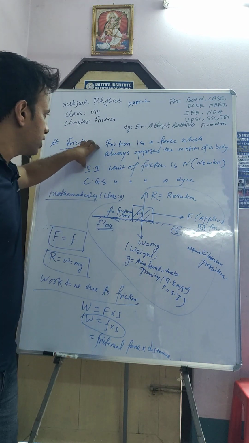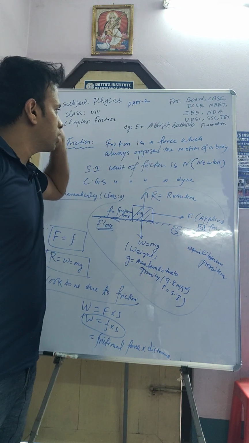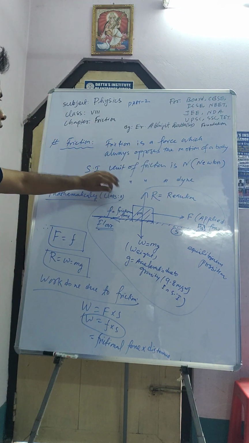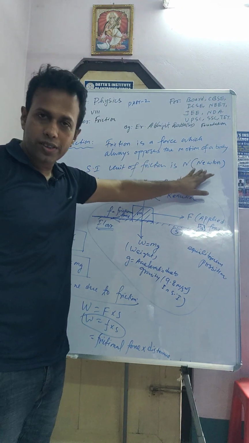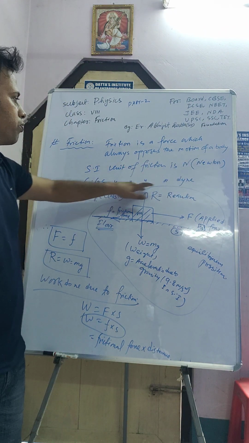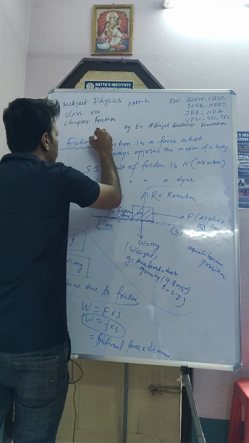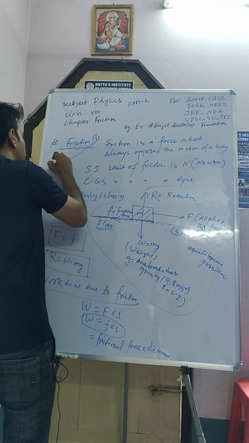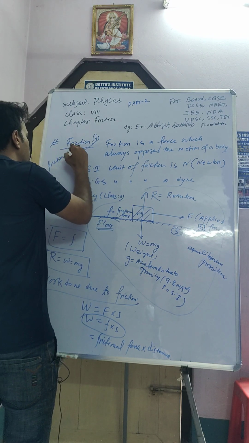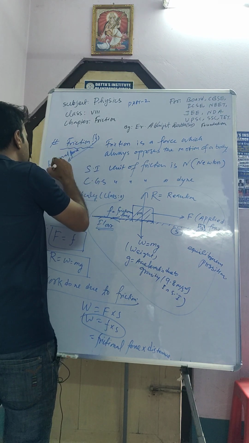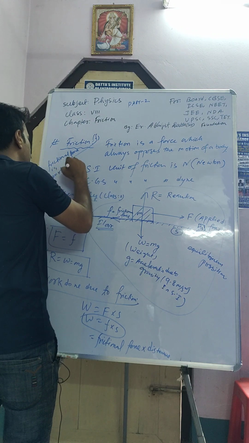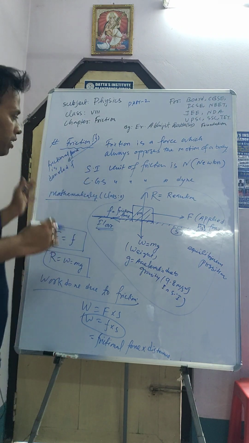Friction is a force which always opposes the motion of a body. The SI unit of friction is N, and the CGS unit of friction is dyne, and it is denoted by small f. Frictional force or friction is denoted by small f.